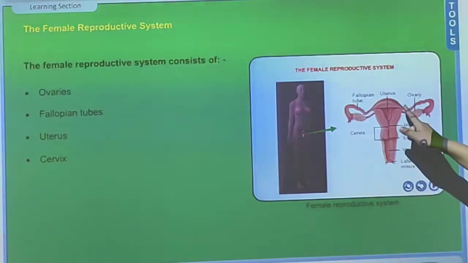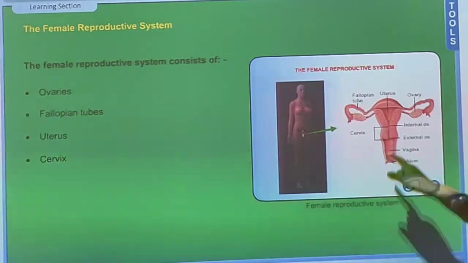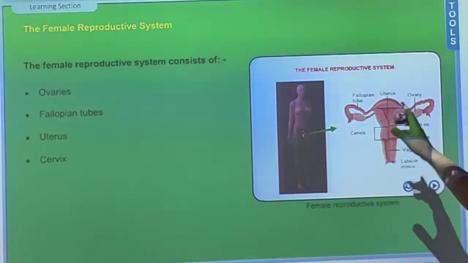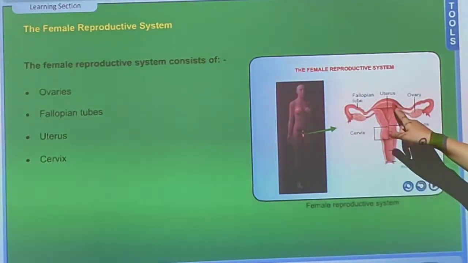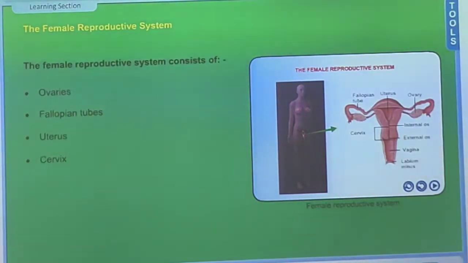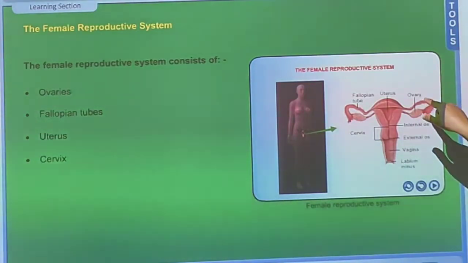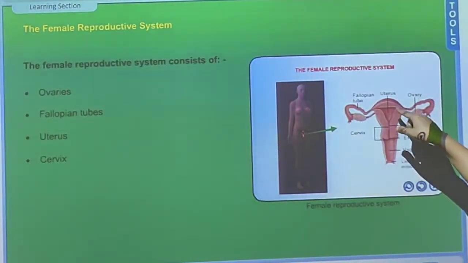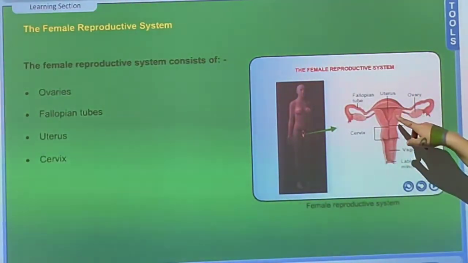Now you can see here the hollow chamber-like thing. It is referred to as the uterus. Here the baby develops. It's a room for the development of the baby. Though the fusion of egg and sperm takes place in the fallopian tube, the zygote is then transferred to the uterus, and the development of the baby takes place in the uterus.